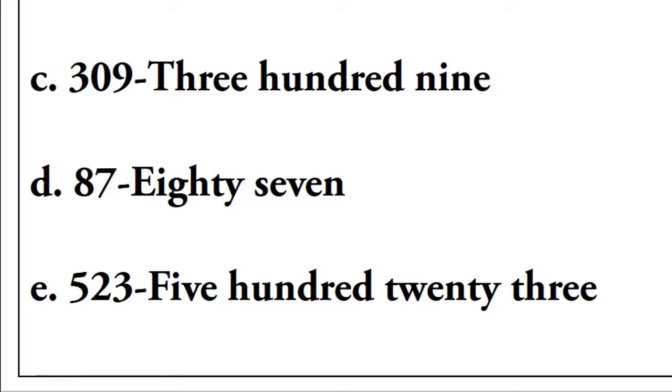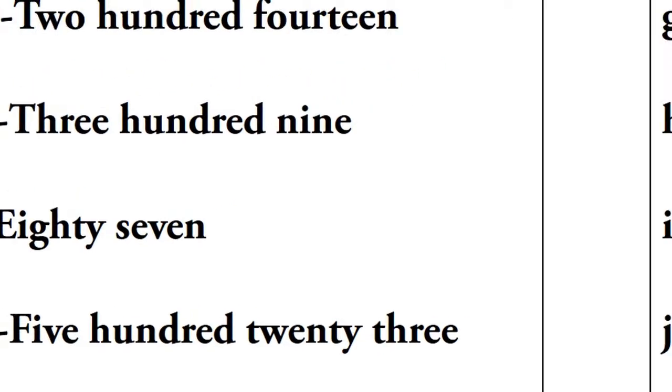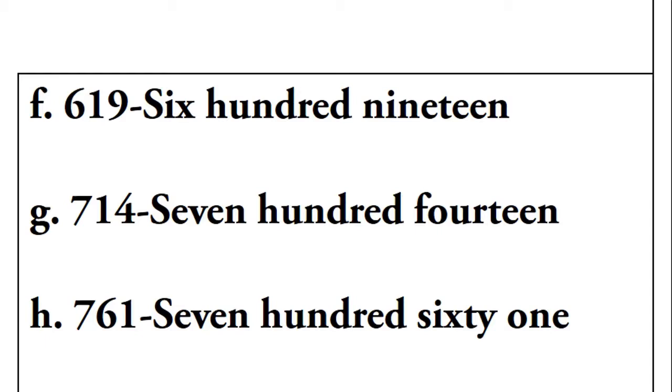E1, 523. Five hundred, twenty, three, 523. Okay, read the number properly, then you will be able to write the number names. F1, 619. Six hundred, nineteen, 619.